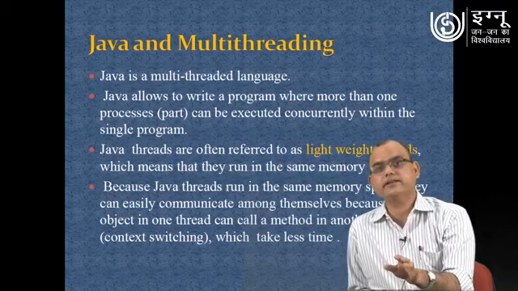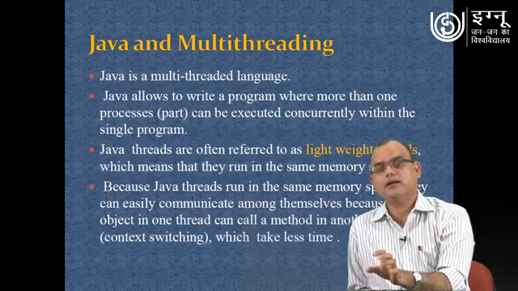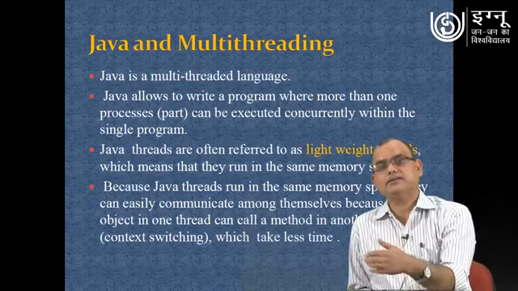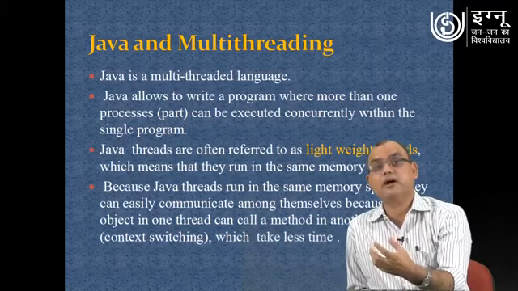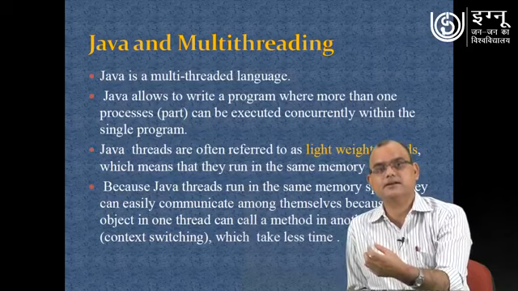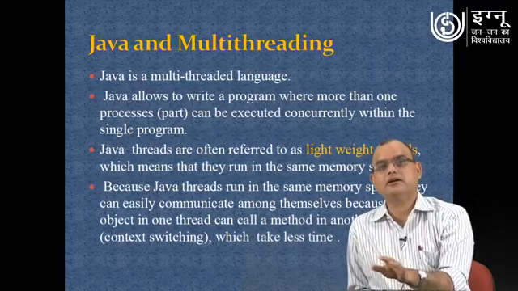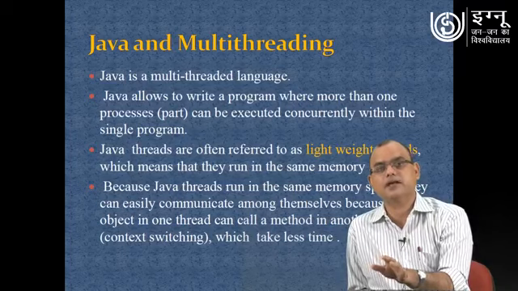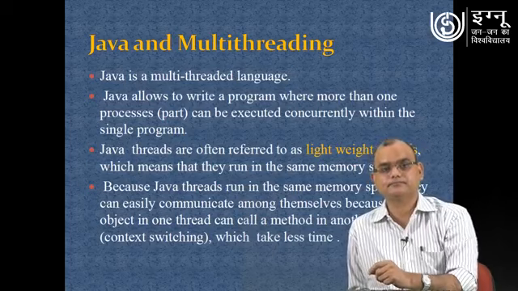But in a multi-threaded environment, your single program is loaded in the memory, and if different threads are executing, they are using the same memory space and sometimes the same common variable also. So that common variable can be accessed by different threads. So context switching is not taking much time. It brings one more advantage: you are saving execution time, and sometimes you can do more efficient programming with the help of multi-threading.